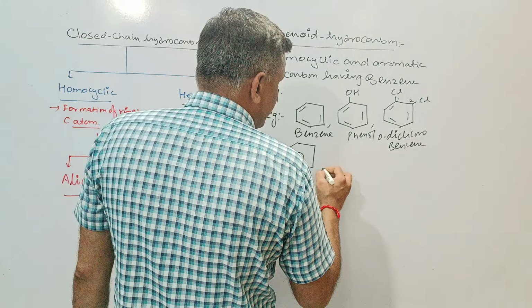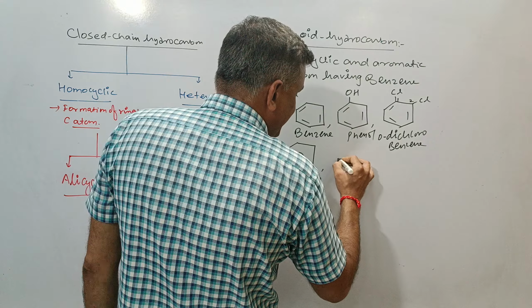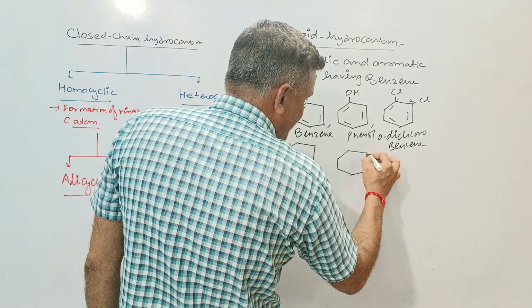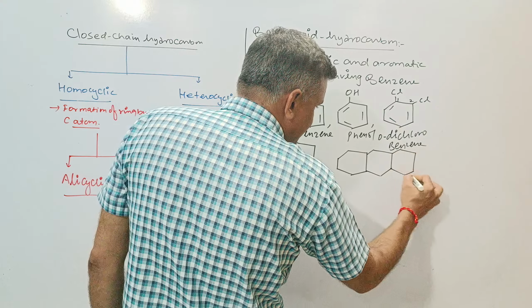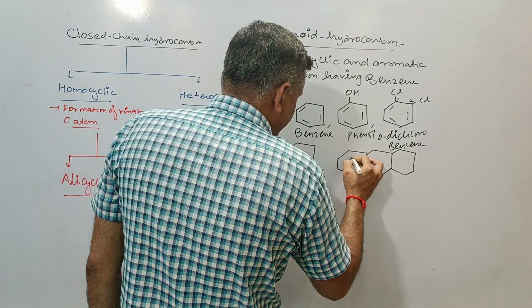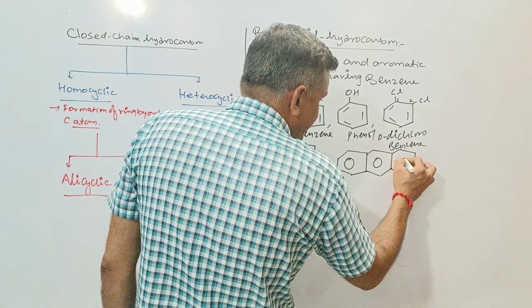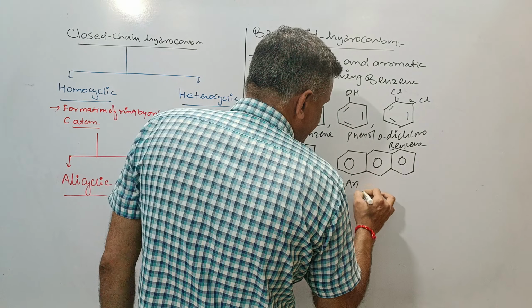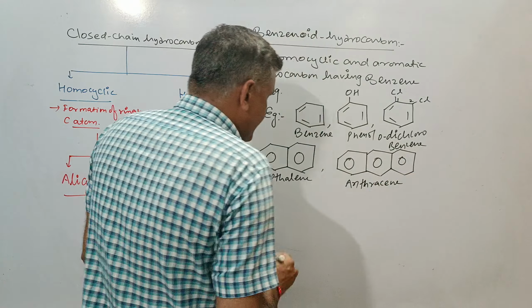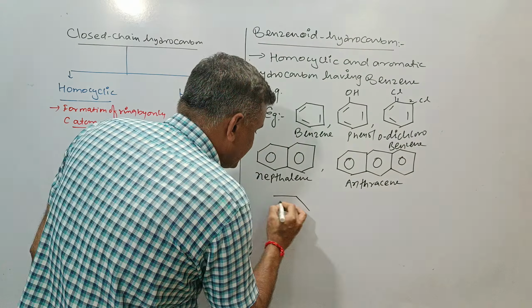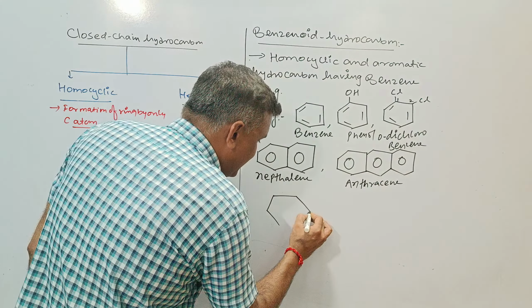Here there may be more than one benzene ring, or you can say more than two benzene rings. For two we have discussed naphthalene, for three it will be anthracene. This is the anthracene. We can take biphenyl also, biphenyl or diphenyl.